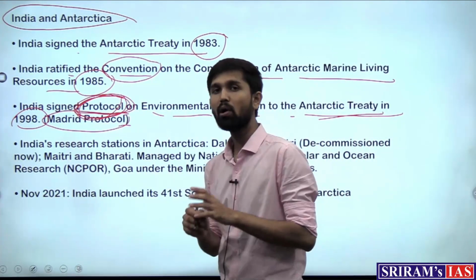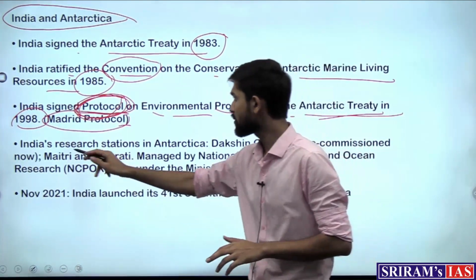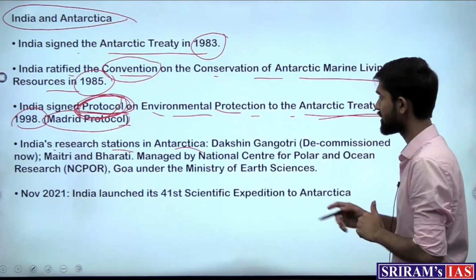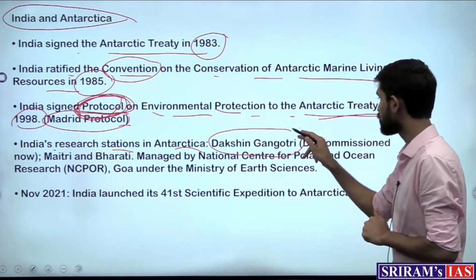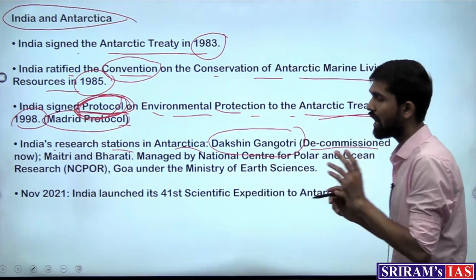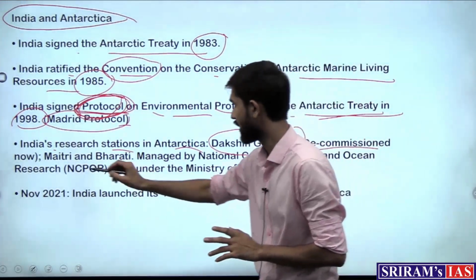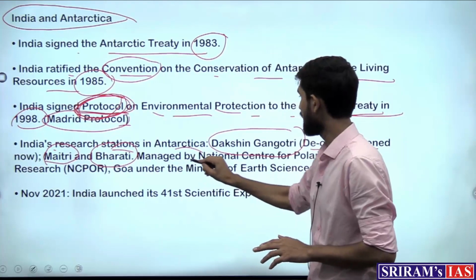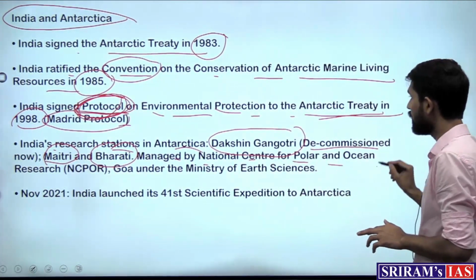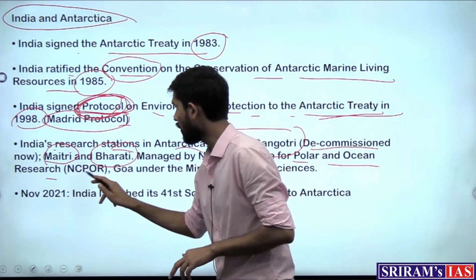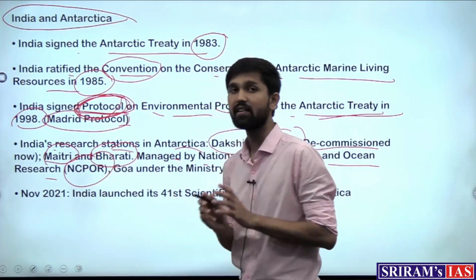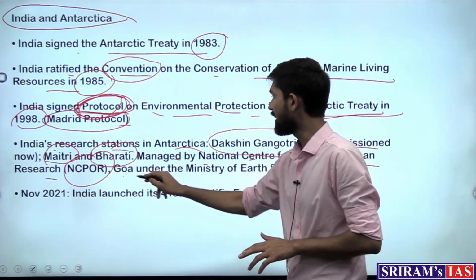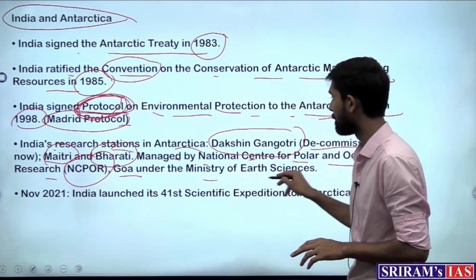Now talking about India's research stations. India's research stations in Antarctica are, there are two research stations. Earlier was Dakshin Gangotri, which is now decommissioned, and now two research stations are functioning, which are known as Maitri and Bharati, managed by the National Center for Polar and Ocean Research, or NCPOR, which functions under the Ministry of Earth Sciences, and the institute is located in Goa.